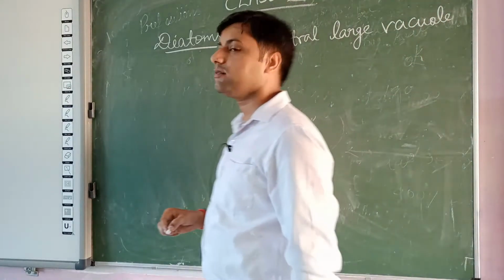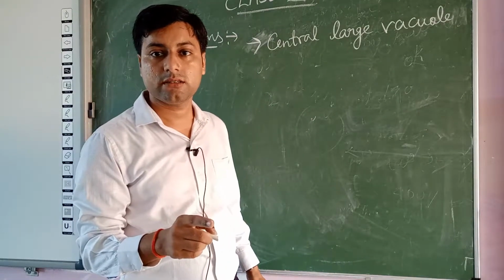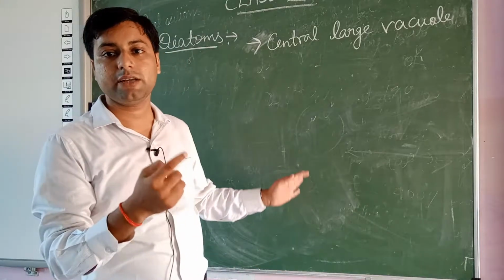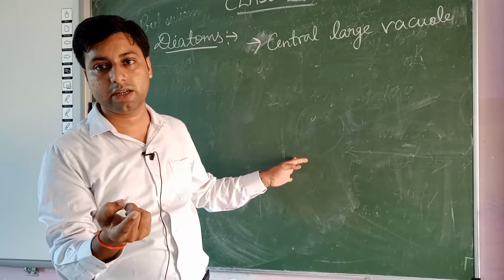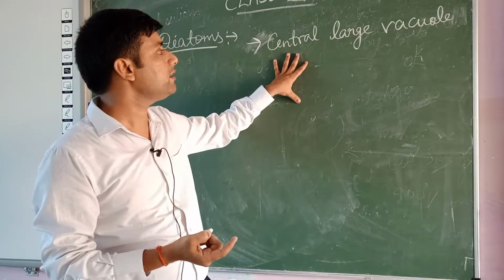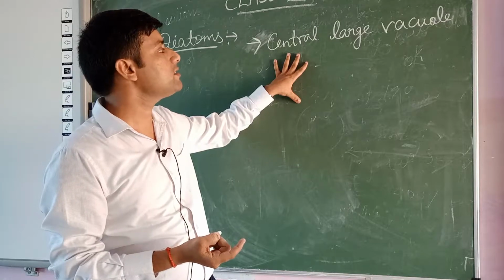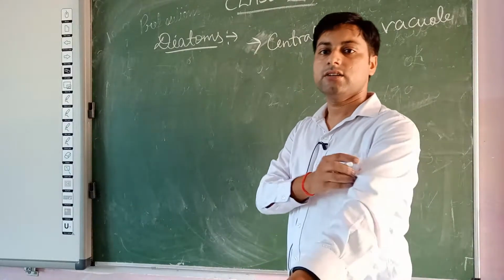So in case of diatoms, different types of pigments are responsible for the different colors of diatoms. And second thing, in a diatomaceous cell, a central large vacuole is present.